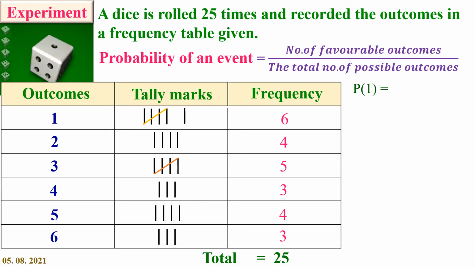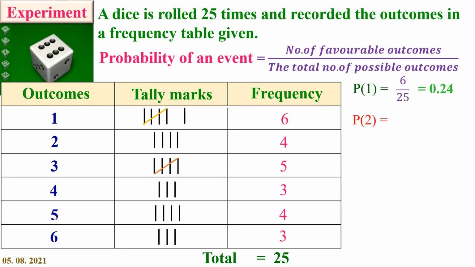Let us see. Probability of getting 1, shortly written like that, P of 1. Now P of 1 is equal to number of favorable outcomes, 6, and the total number of possible outcomes is 25. So 6 by 25. We can indicate the probability in decimal form also. So 6 by 25 is equal to 0.24. We know very well that the probability will always be between 0 and 1.